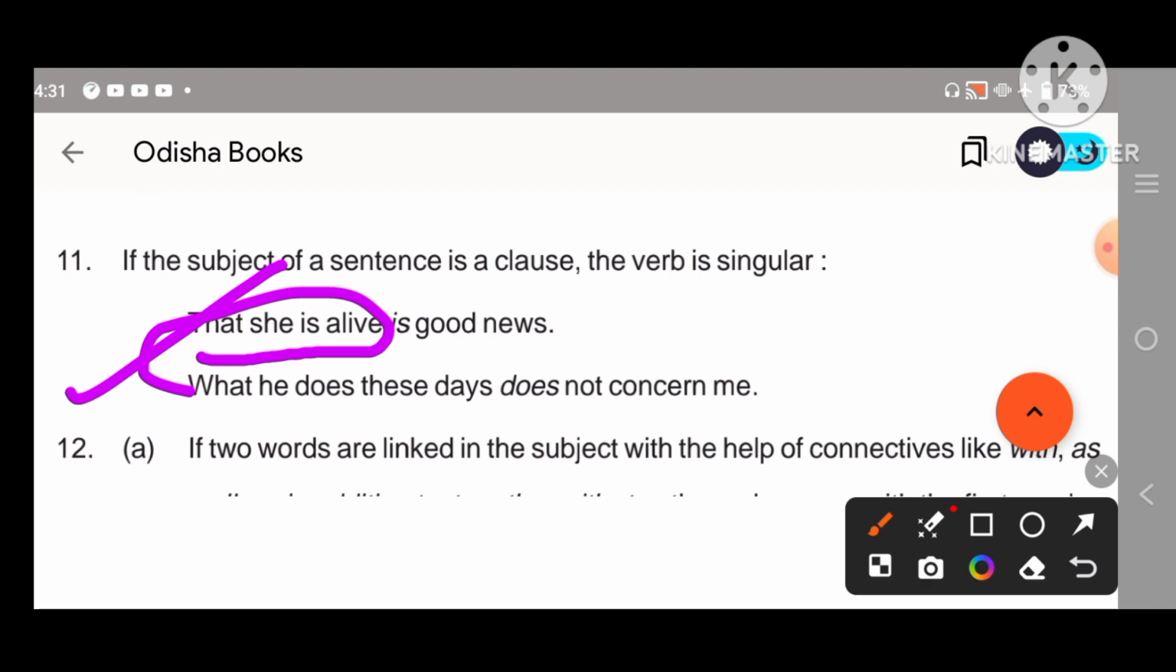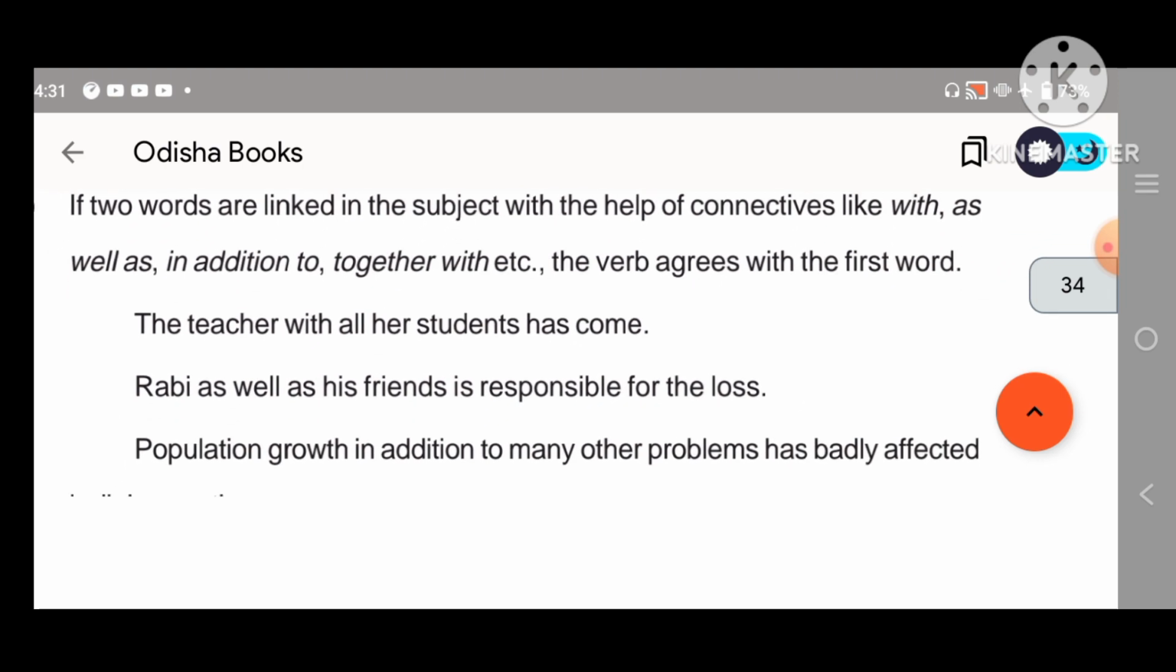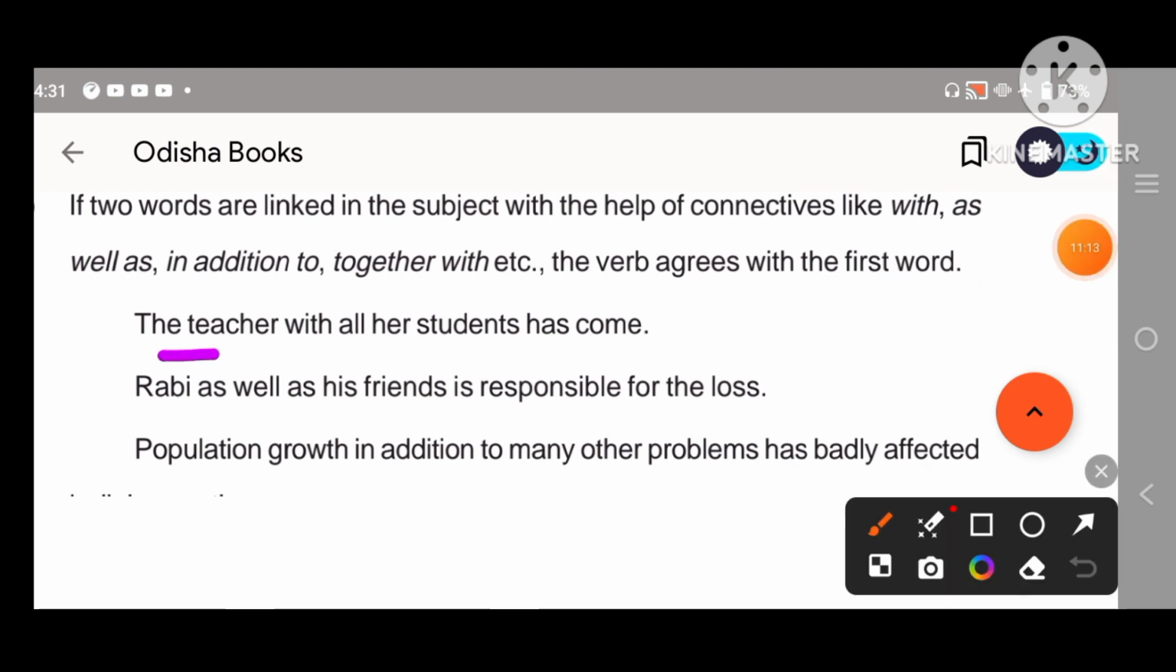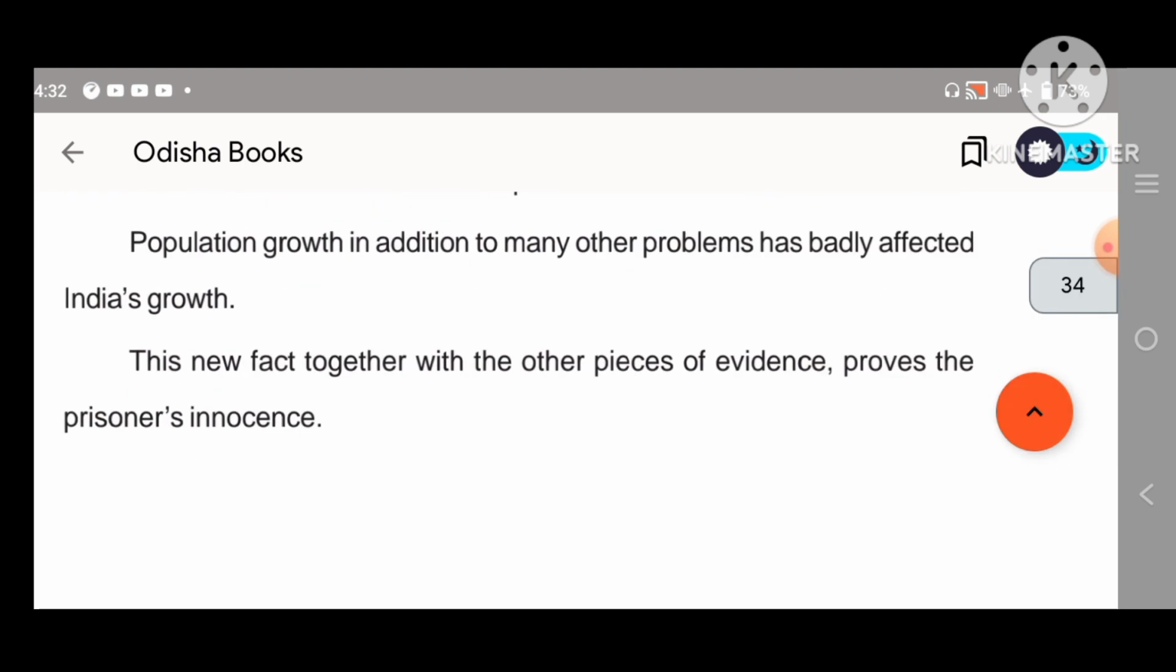If two words are linked to the subject with the help of connectives like with, as well as, in addition to, the verb agrees with the first word. Okay, so the teacher with all the students, because what the rule is saying, if there is with, as well as, and in addition to, then the verb agrees with the first word. Rabi is, the teacher was. Okay, next.